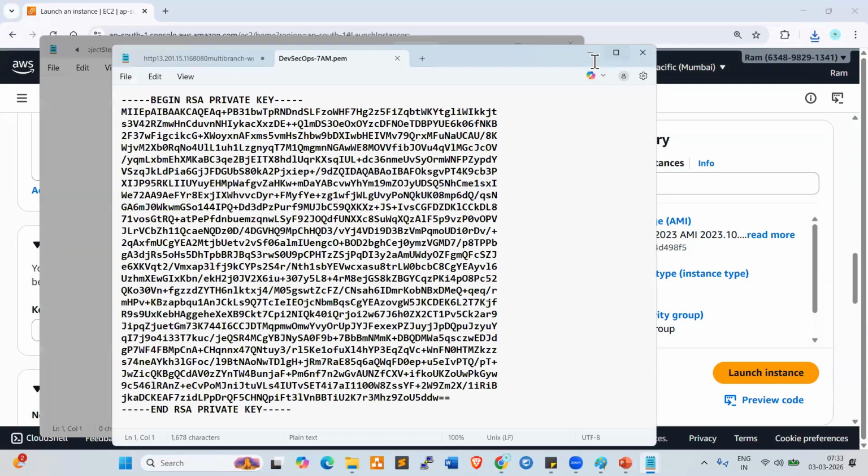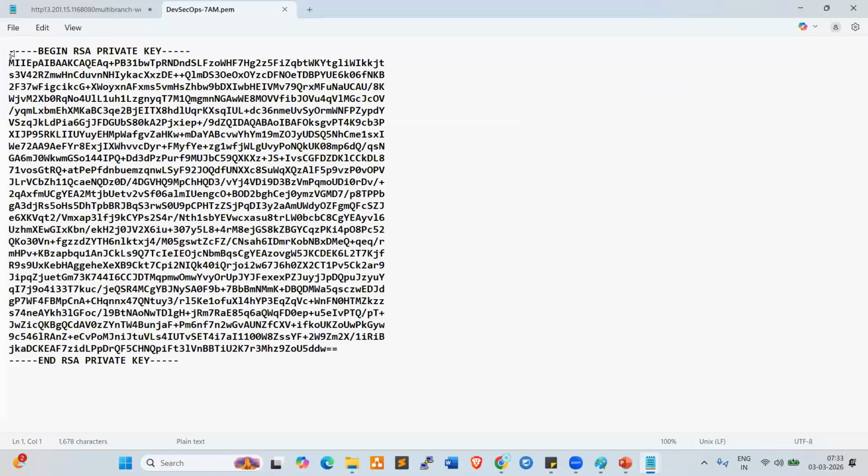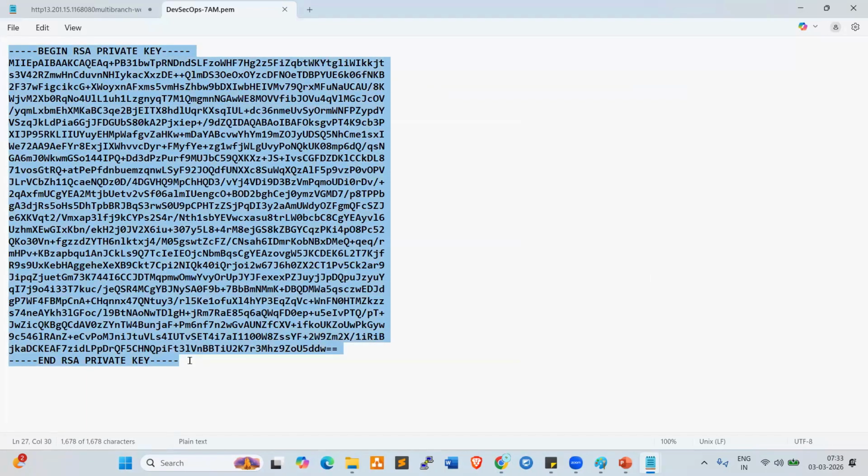Look at my screen, everyone. This is the key provided by AWS. No one can hack this key, it is such a big key. No one can hack this level of security provided by AWS, right? If anyone tries to hack this, nothing.